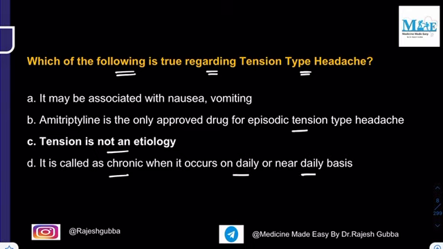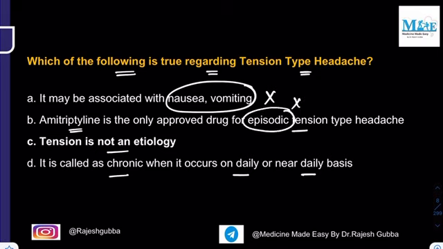If you see the question here, first of all, tension type of headache is a featureless headache. So nausea and vomiting will not be there in case of tension type of headache. And this amitriptyline, saying it is approved for episodic tension headache is a wrong statement. Amitriptyline is used for chronic tension type of headache. So for chronic tension type of headache, we use amitriptyline.